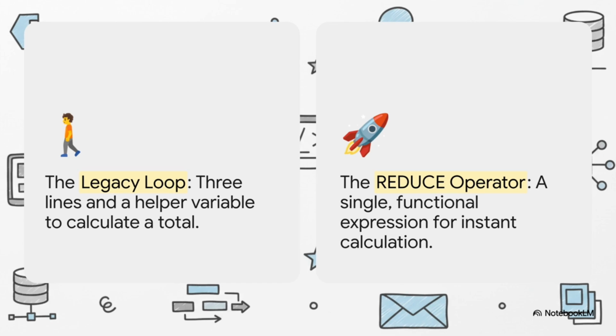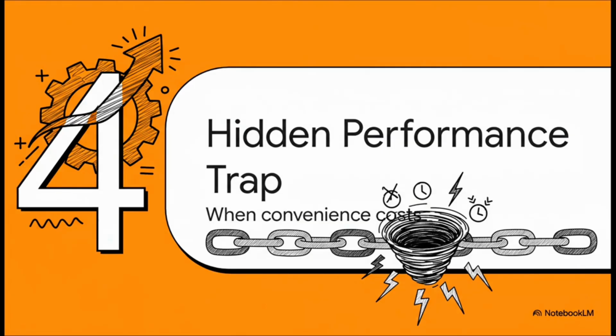That is the essence of coding smarter. Okay, so far, modern ABAP seems like a total slam dunk. It's shorter, it's more readable, it's more powerful. What's not to love? Well, as it turns out, all that convenience can sometimes hide a really nasty trap, especially when it comes to performance.